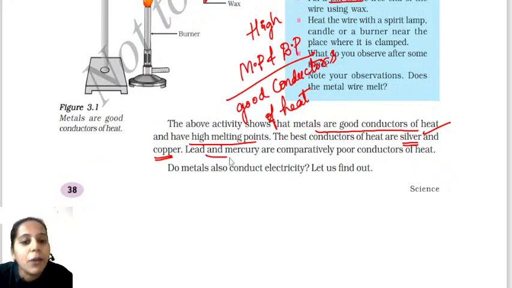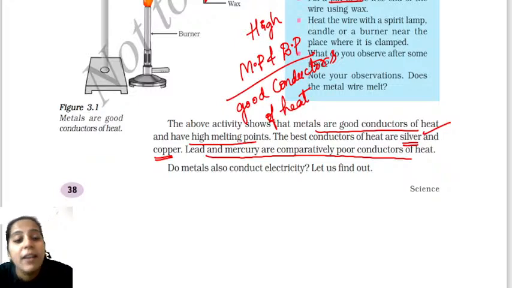Next, lead and mercury are comparatively poor conductors of heat. I told you this also. Which are the poor conductors of heat? In the examination they may ask: lead and mercury are the poor conductors of heat. You have to know about it. That's very important. Clear?